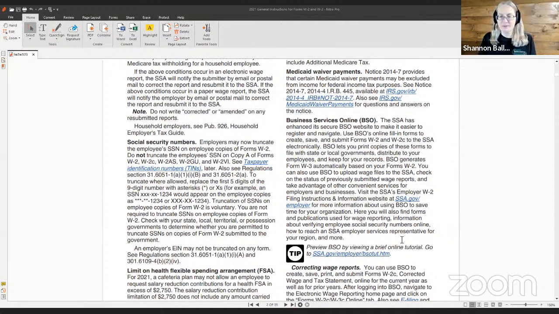BSO generates Form W-3 automatically based on your Form W-2. You can also use BSO to upload wage files to the SSA, check on the status of previously submitted wage reports, and take advantage of other convenient services for employers and businesses. Visit the SSA's Employer W-2 Filing Instructions and Information website at ssa.gov/employer for more information about using BSO to save time for your organization. Here you will also find forms and publications used for wage reporting, information about verifying employee Social Security numbers online, how to reach an SSA employer services representative for your region, and more.